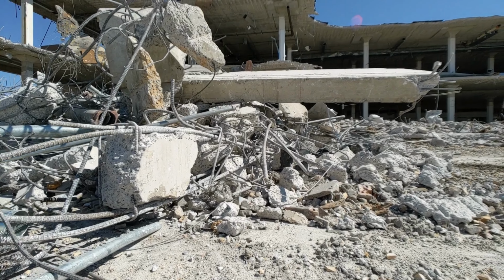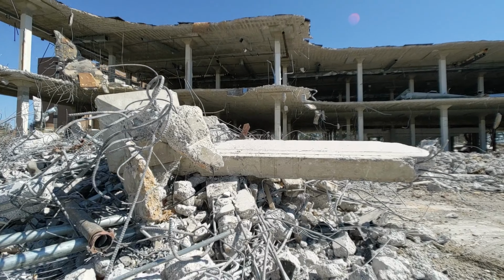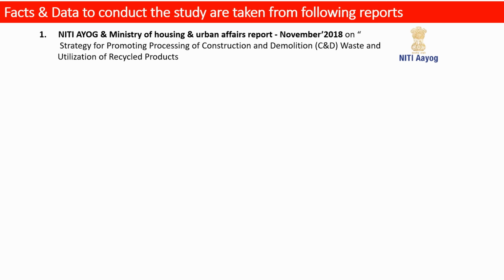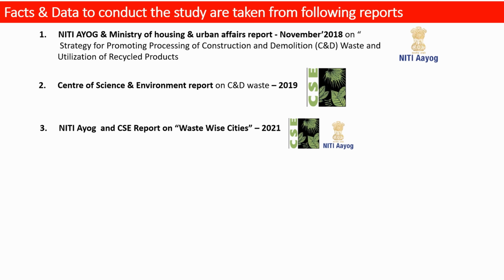Facts and data to conduct the study are taken from the following reports. The first reference is taken from Niti Aayog and Ministry of Housing and Urban Affairs report, November 2018, on strategy for promoting processing of construction and demolition waste and utilization of recycled products. Second reference is taken from Centre for Science and Environment report on C&D waste 2019. Third reference is taken from Niti Aayog and CAC report on waste by cities 2021.